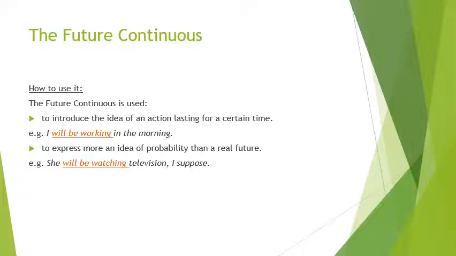Then there is another usage when you want to guess about something. For example, your neighbor comes and asks, where is your mother? So you will be saying, she will be watching television, I suppose. You're not sure about it. You're just guessing. In that case, you're going to say, she will be watching, or she will be cooking lunch, or she will be sleeping. She will be cleaning the house. She will be talking to my aunt, I suppose. So this is your assumption.